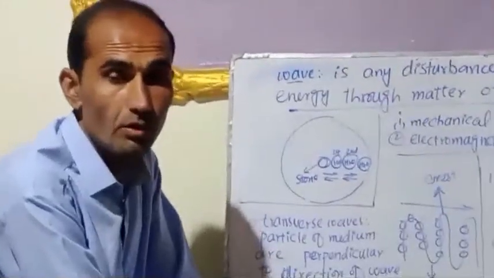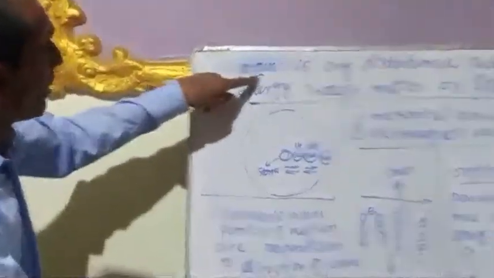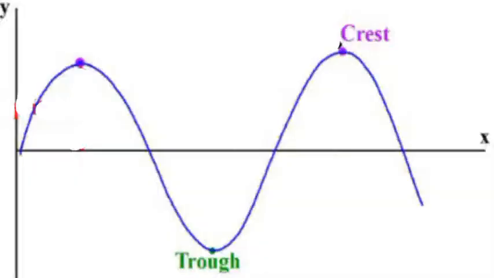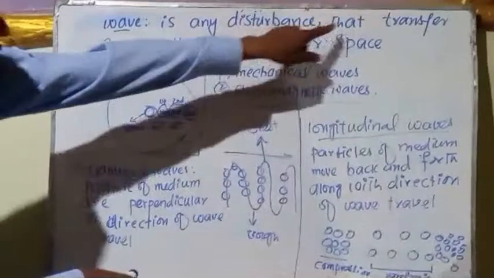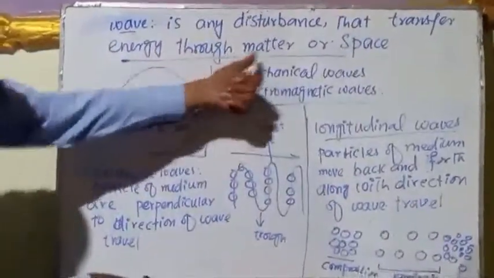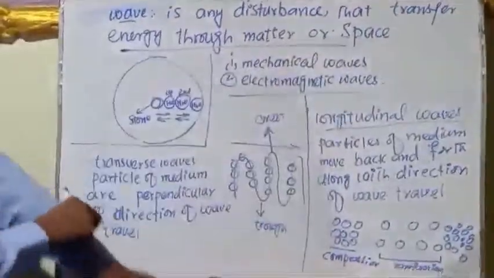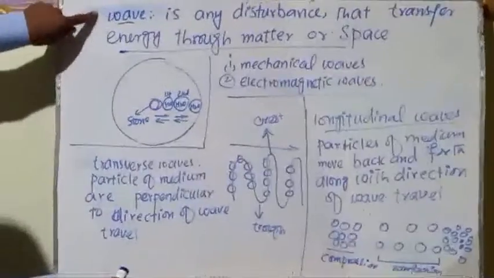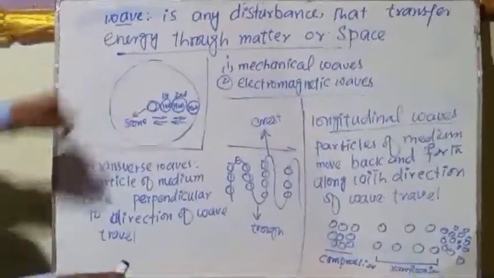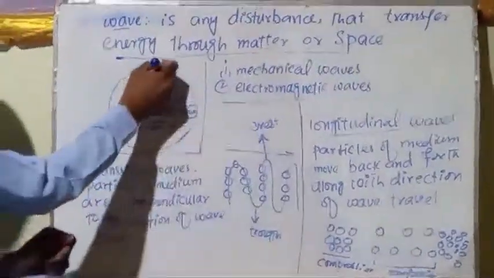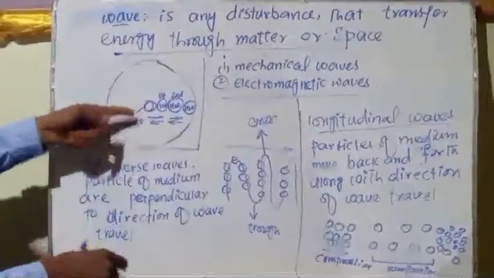Bismillahirrahmanirrahim. Today we will discuss waves and their types. So what is a wave? A wave is any disturbance that transfers energy through matter or space. Before discussing waves, first we will discuss the matter or material medium. So what is the material medium?